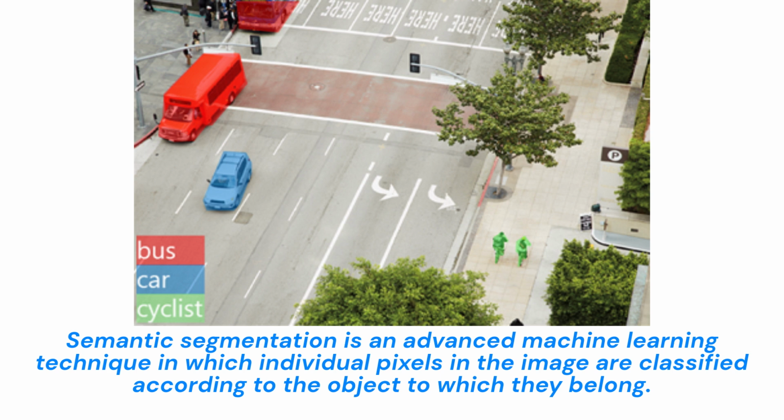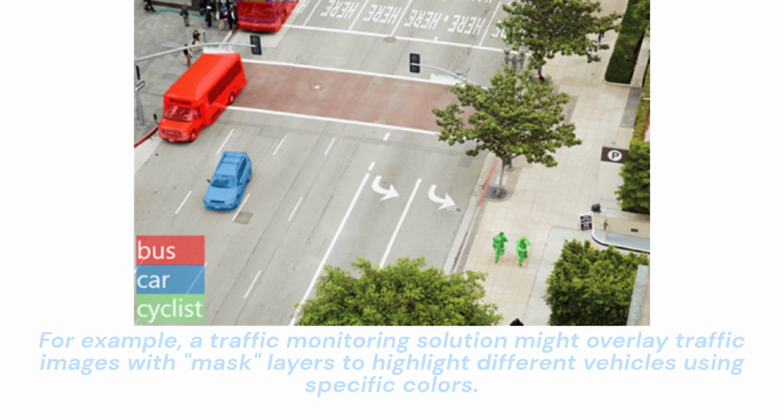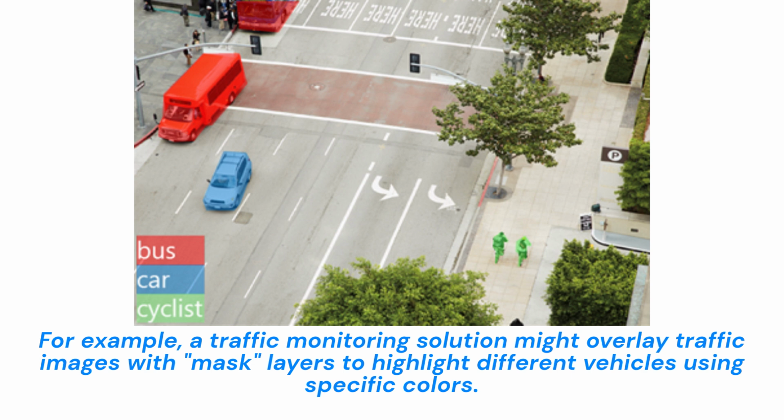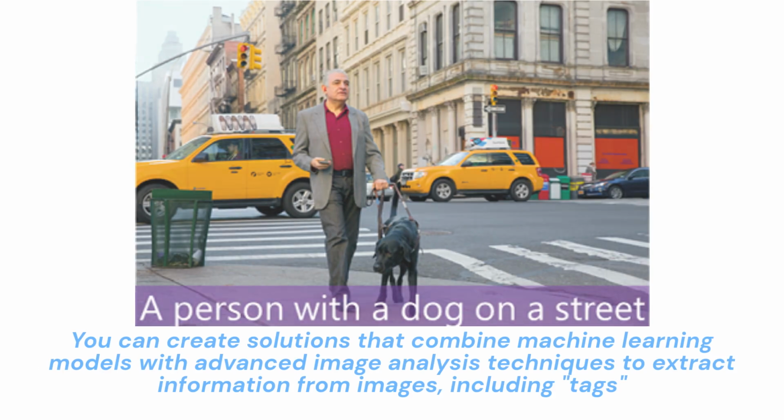Semantic segmentation is an advanced machine learning technique in which individual pixels in the image are classified according to the object to which they belong. For example, a traffic monitoring solution might overlay traffic images with mask layers to highlight different vehicles using specific colors.